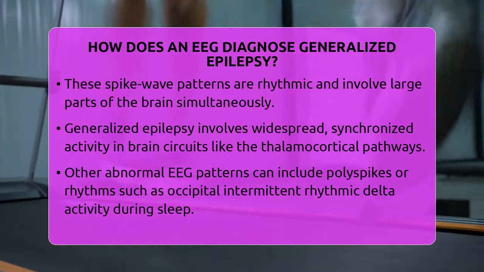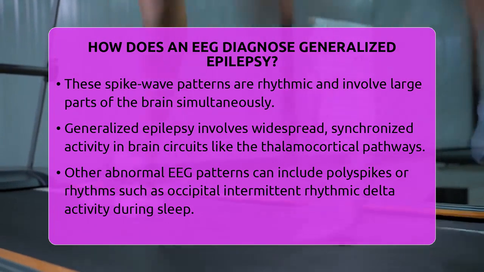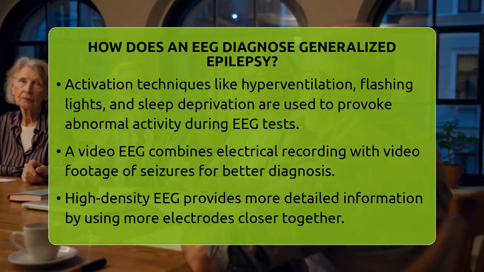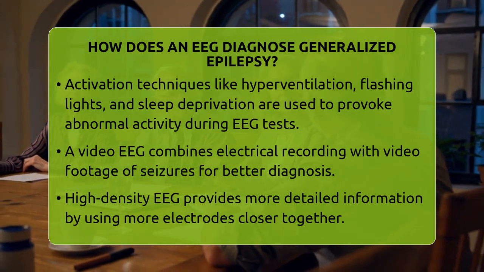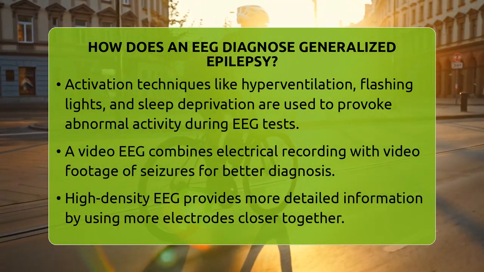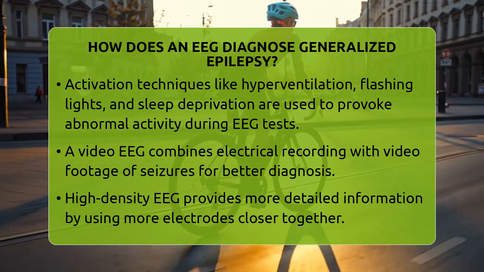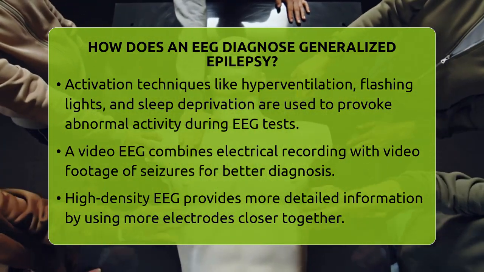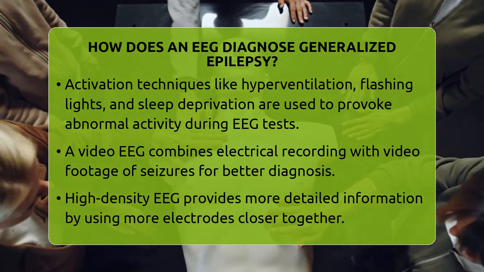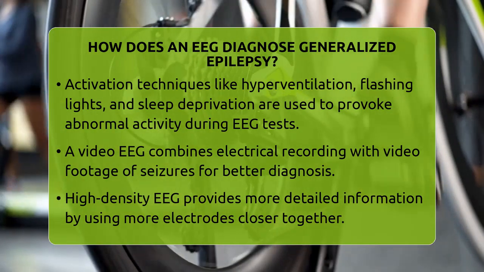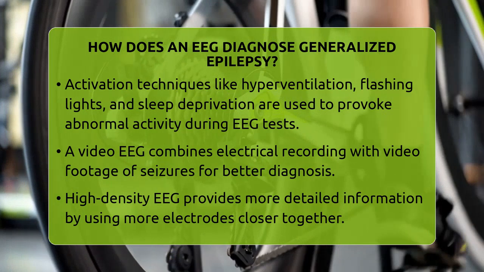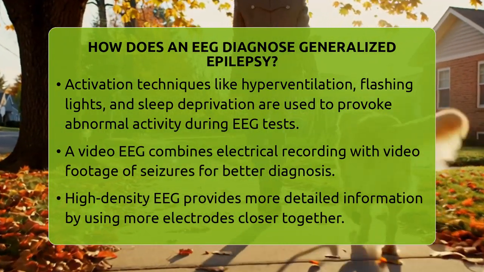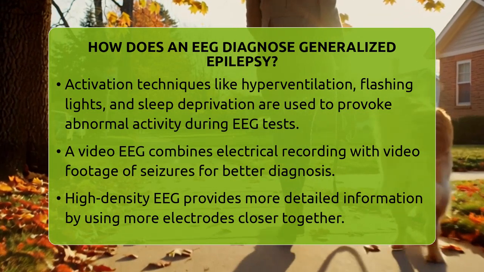To improve the chances of catching these patterns, doctors often use activation techniques during the EEG. These include asking the person to hyperventilate, which can provoke abnormal discharges, or exposing them to flashing lights through photic stimulation. Sleep deprivation is also used because sleep can make epileptiform activity more apparent. Sometimes, specific visual patterns or cognitive tasks are used to trigger abnormal activity in susceptible individuals.